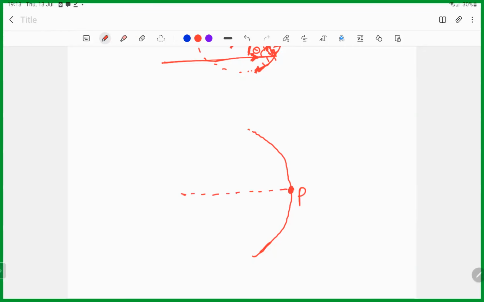For C, what do we need to do? Find out C. We need to expand this one. Expand to the center point. Very good. Okay, now let's see this one. We should expand it to find the C.